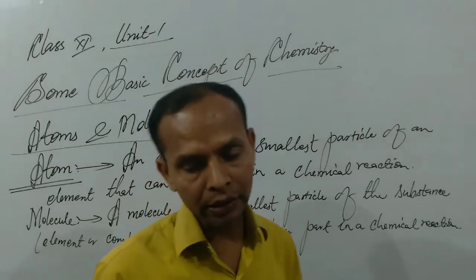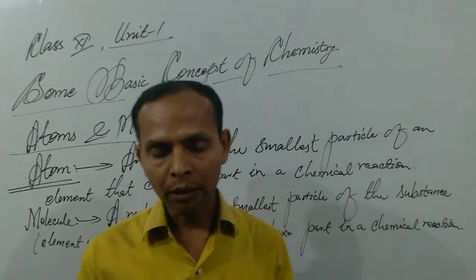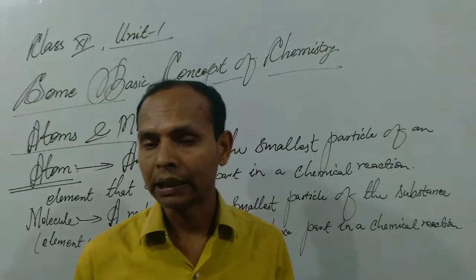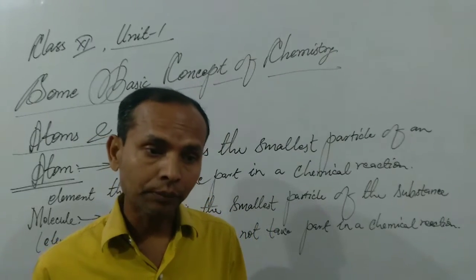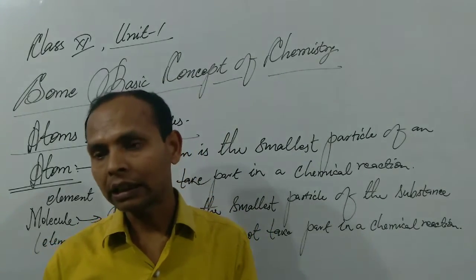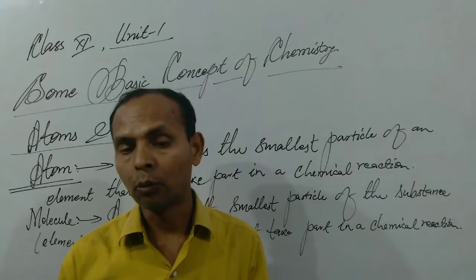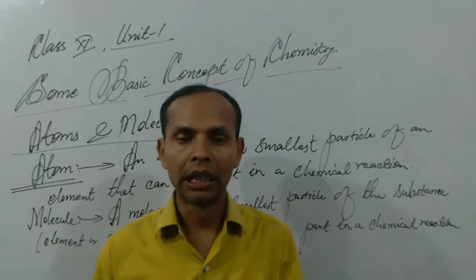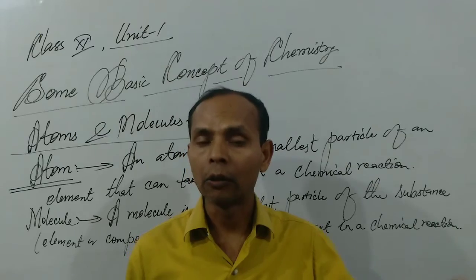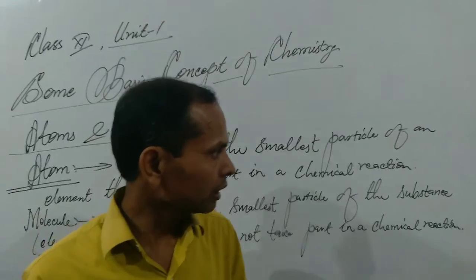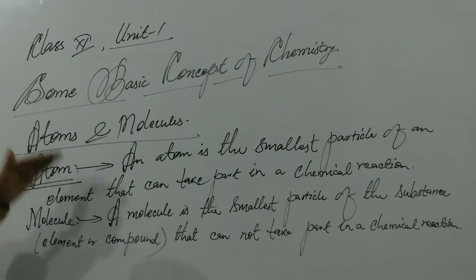The difference between atoms and molecule is that an atom of an element can take part in a chemical reaction, but a molecule of the substance cannot, and both the terms are the smallest particle. So an atom is the smallest particle of an element that can take part in a chemical reaction, and a molecule is the smallest particle of the substance, either element or compound, that cannot take part in a chemical reaction. These are the definitions of atoms and molecule, and after knowing them, we have to discuss another topic.